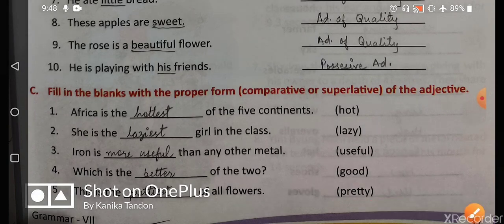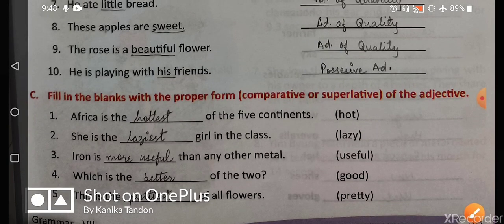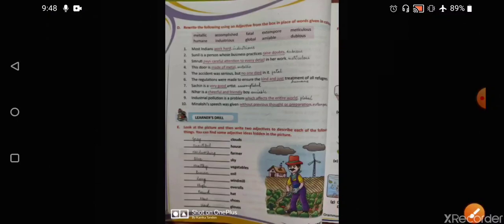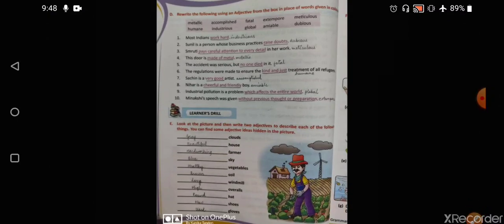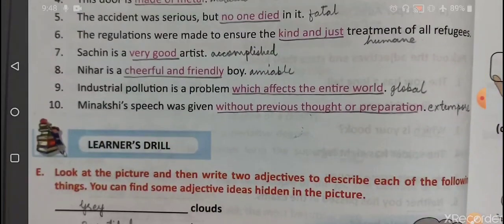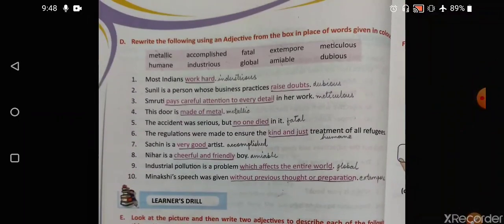Coming on to the next exercise, which is on page number 38. In this, rewrite the following using an adjective form from the box in the place of words given below. So what we have to do, we have to actually write a single word for the phrases that we have used in the sentence.